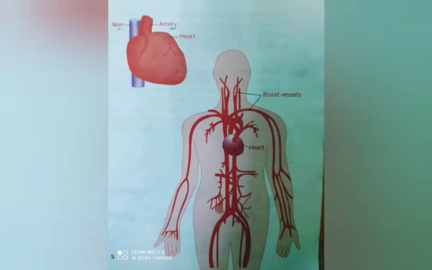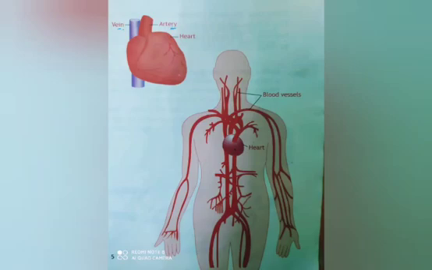Next, the blood vessels. There are two types of blood vessels in our body: arteries and veins. The arteries are vessels that carry blood from the heart to the rest of the body. The veins are vessels that carry blood from different parts of the body to the heart. The arteries lie deeper inside your body. You cannot see them, but the veins lie superficial.